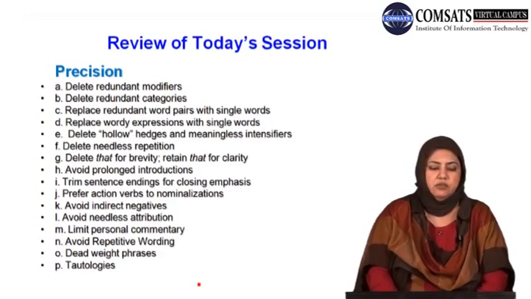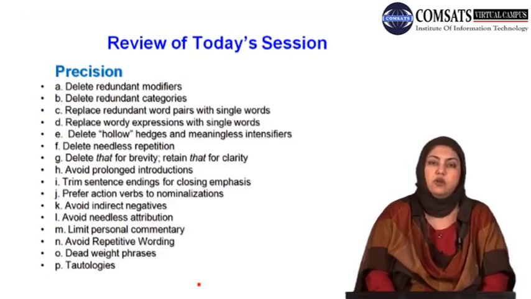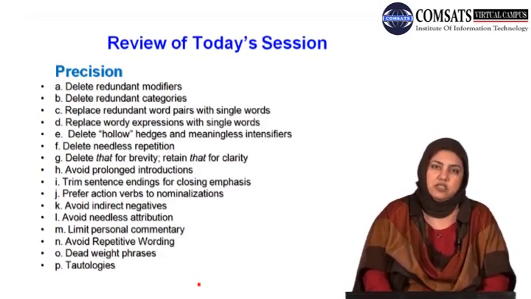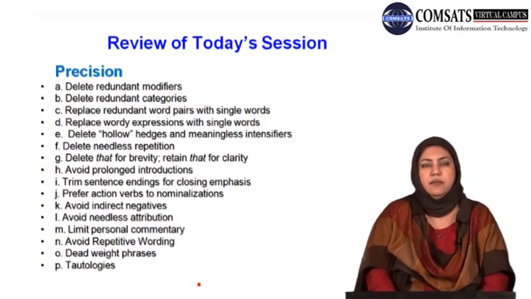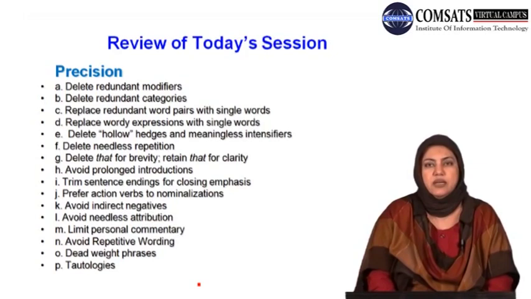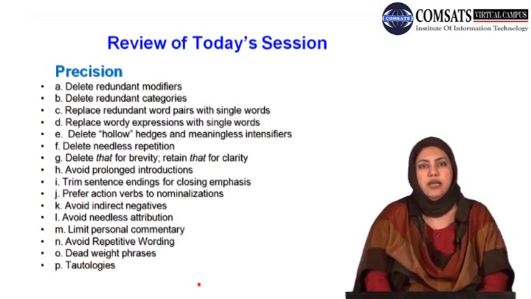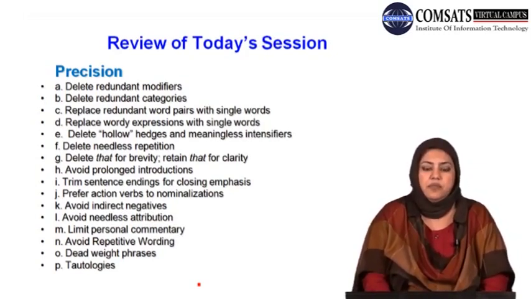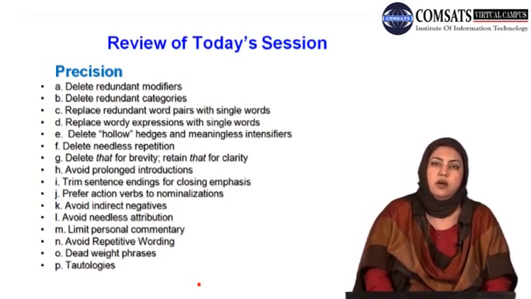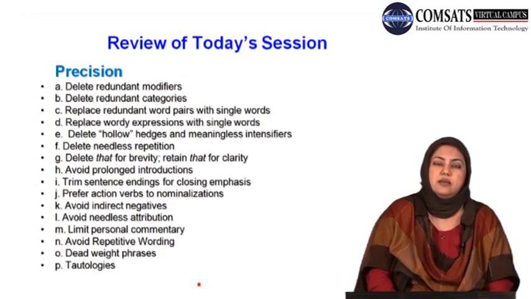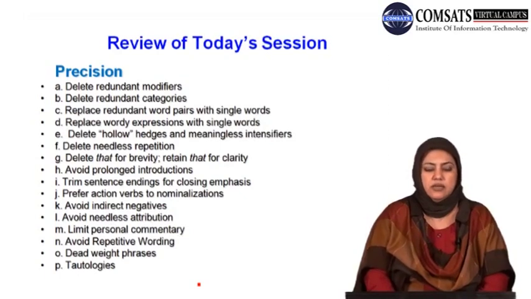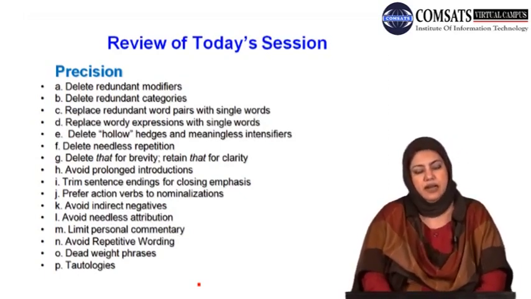The next rule that I shared with you was prefer action verbs to nominalization. ये भी सब कॉन्टिनेंट के मैं कहूँगी कल्चर का, लिंग्विस्टिक कल्चर का एक पार्ट है. The kind of English we learn from the British in the subcontinent, और उसके बाद फिर हम उसी को लेके आगे चलते रहे. The English that was taught to create what I would say the class of clerks in the subcontinent. ये this is one of the features of that language.